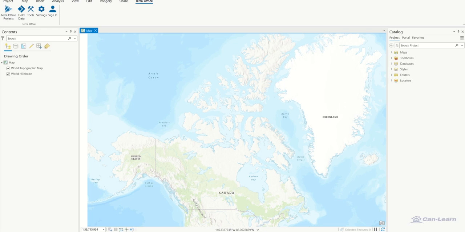And that completes the process of installing Terra Office in ArcGIS Pro.